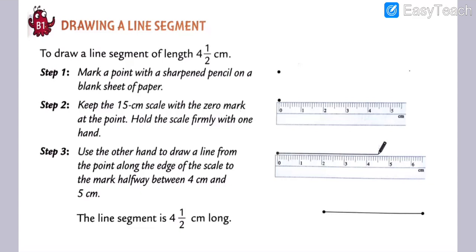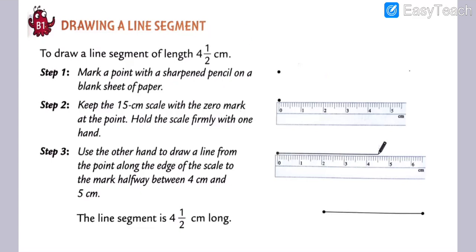Understood all? What I am telling you here is to draw a line segment of length 4 and 1/2. What do we call 1/2, my dear students? It's called one half. So its meaning is that 4 and 1/2 means 4.5, which means 4.5 centimeters, as I told you yesterday. Got my points, my dear?